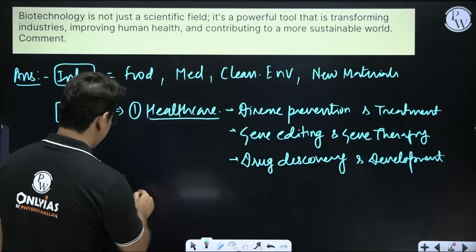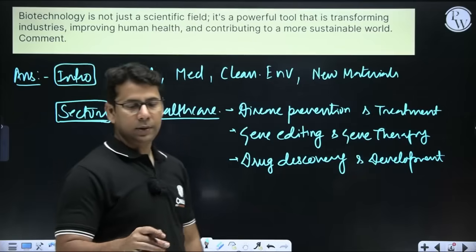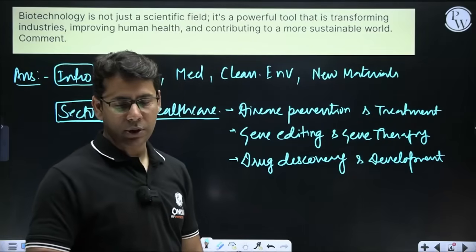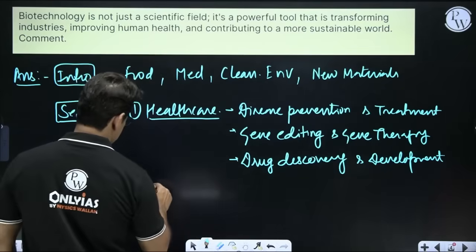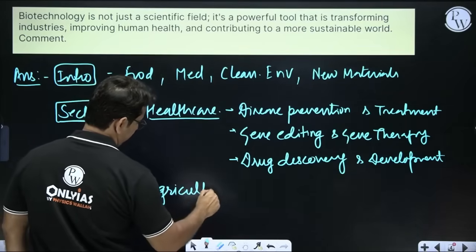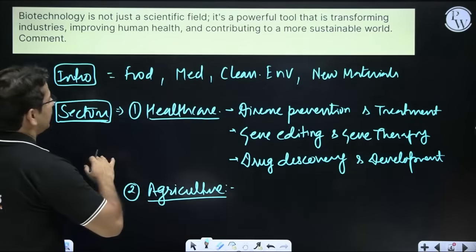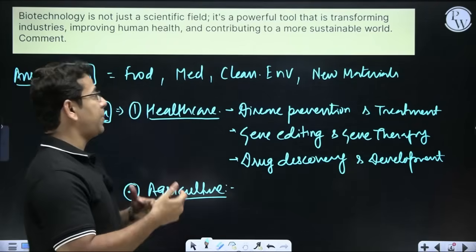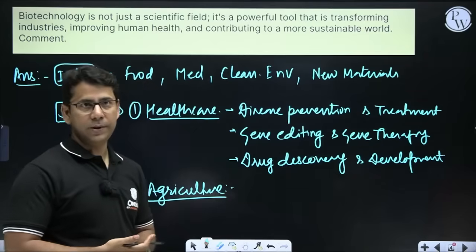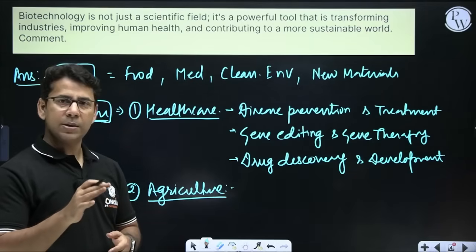Second sector that we can pick up, after healthcare, is agriculture, right? Because it is helping in agriculture also, because we have to prove that biotechnology is not only a scientific field, rather it is a powerful tool for a sustainable world. So agriculture is something where biotech is playing a very important role.